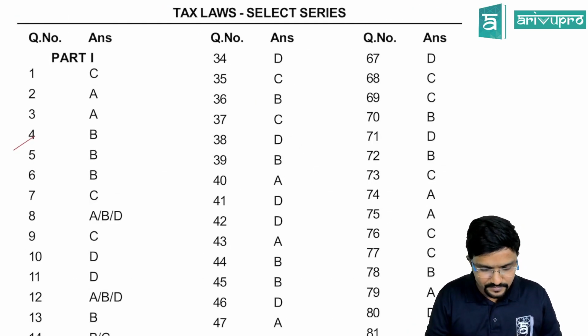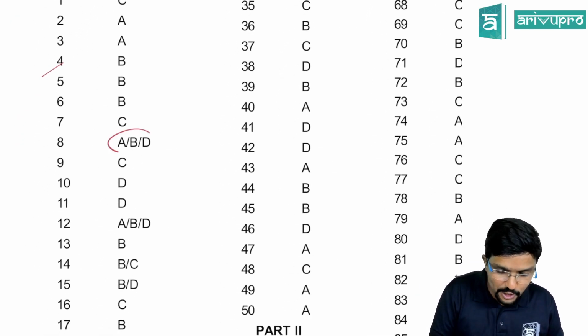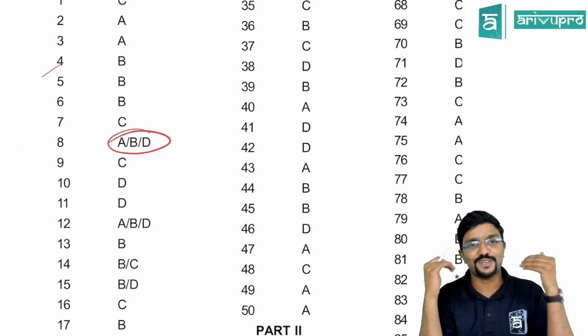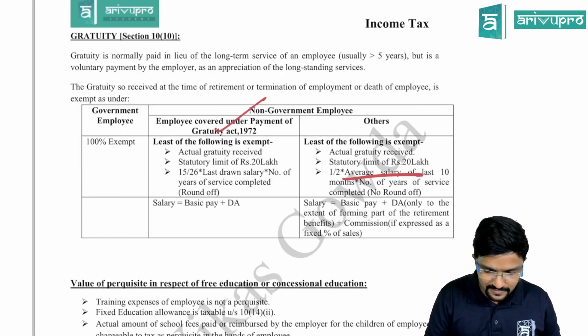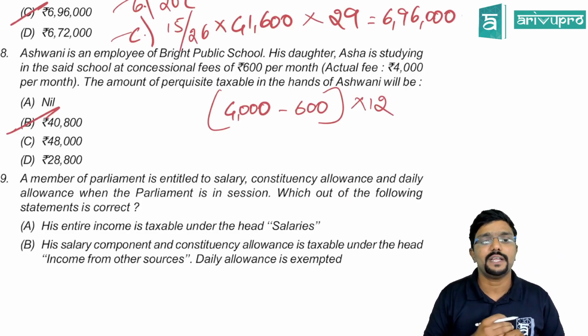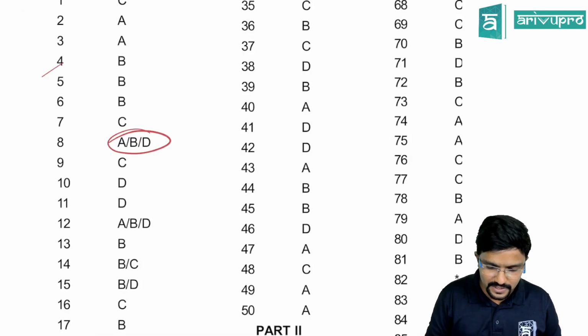We'll just see that. 8 you can see. They have given 3 options. A is also correct, B is also correct, D is also correct. But as per our calculation, what was the answer? It is B, 40,800. And they have given some explanation.